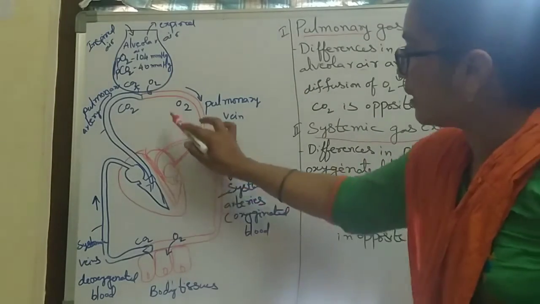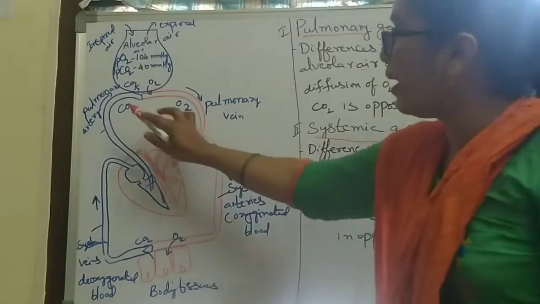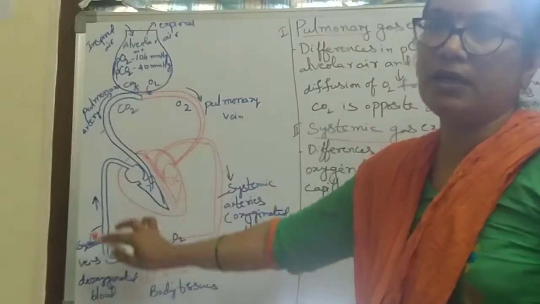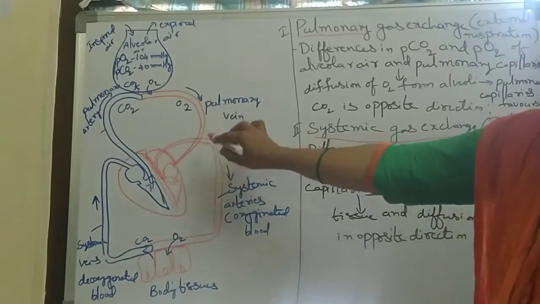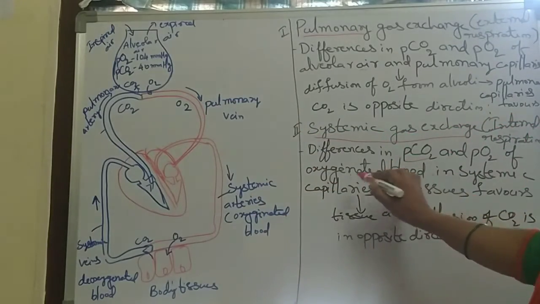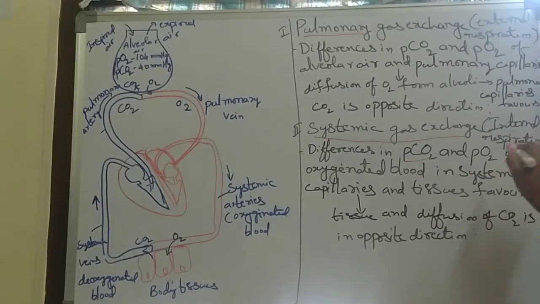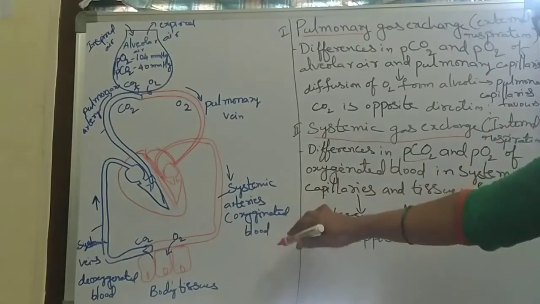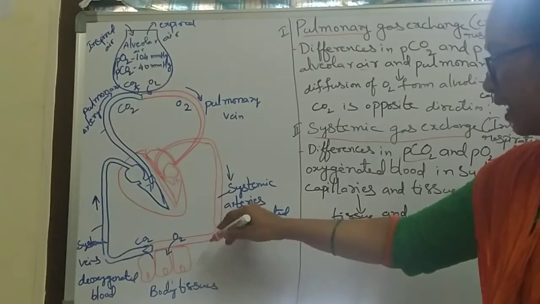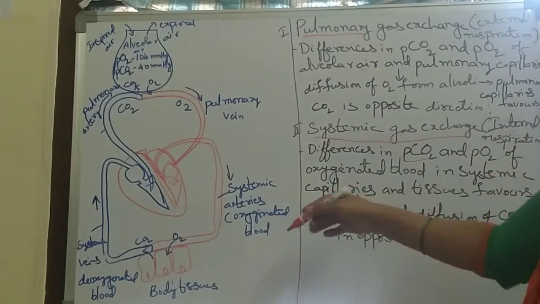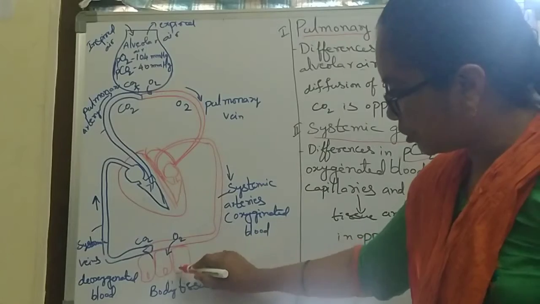This side is the oxygenated blood and this side is the deoxygenated blood. The difference between the oxygen and carbon dioxide partial pressures makes the oxygenated blood in the systemic arteries and systemic capillaries easily enter into the tissues.